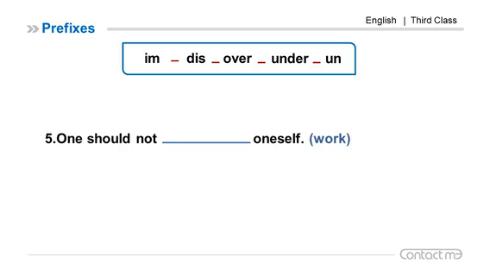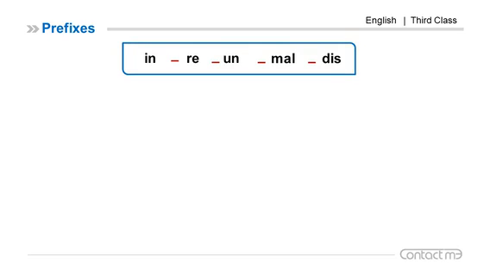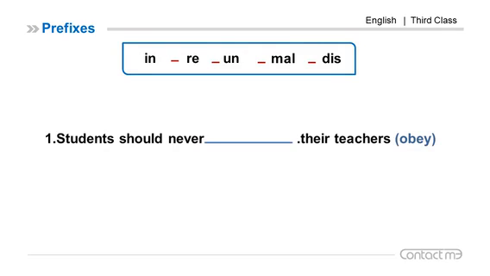The last one, one should not oneself work. Here, the prefix OVER, overwork. That means too much work. One should not overwork oneself. IN, RE, UN, MAL, DIS. Number 1, students should never their teachers obey. The prefix DIS, disobey. Students should never disobey their teachers.